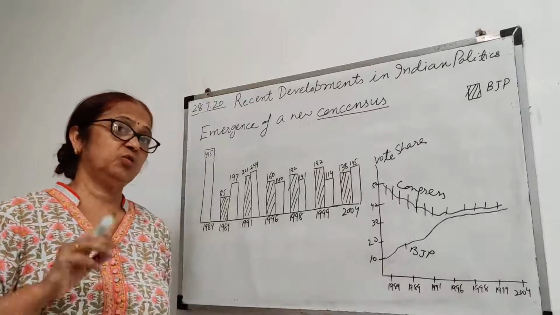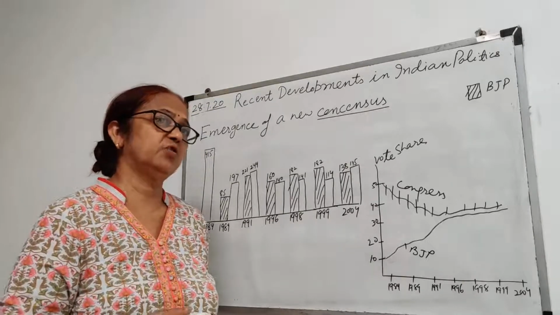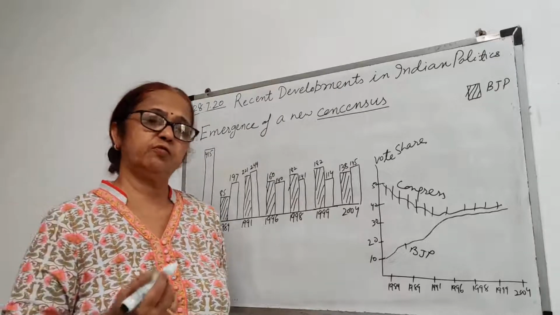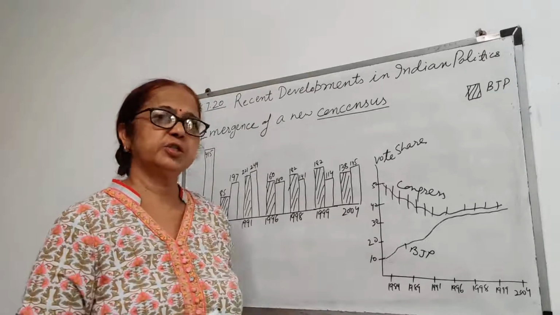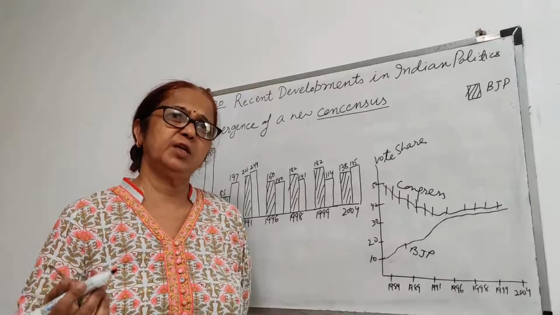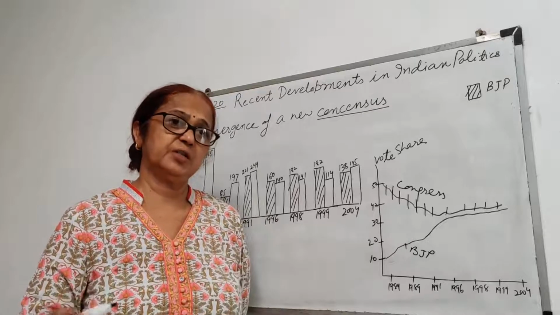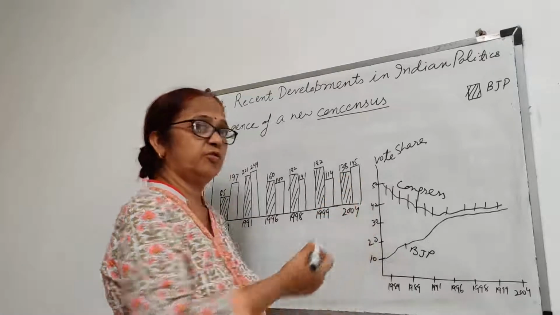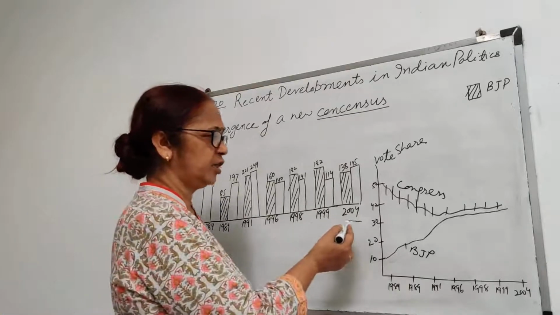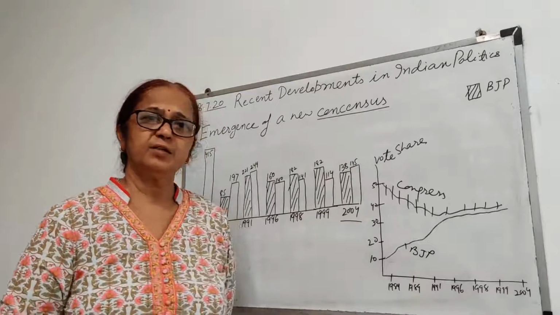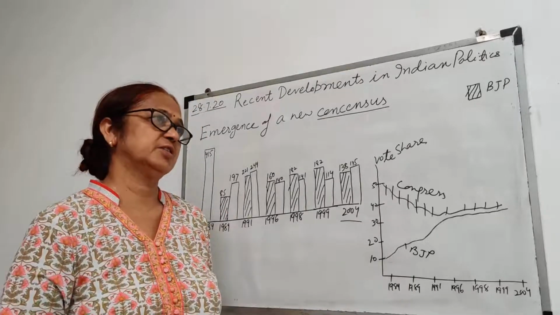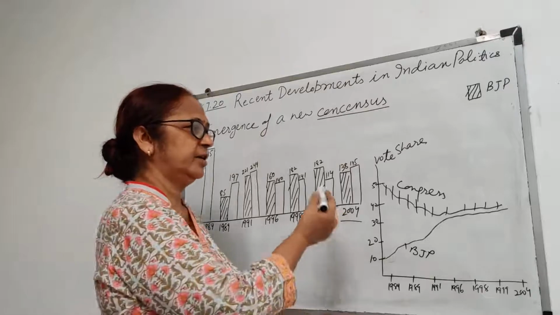It was once again the era of coalitions. A coalition government was formed under the leadership of Mr. Manmohan Singh, supported by about 23 other parties. So the NDA government was defeated in the 2004 election, and the Congress-led UPA, the United Progressive Alliance, formed the government at the center.